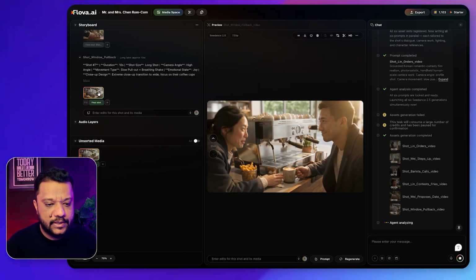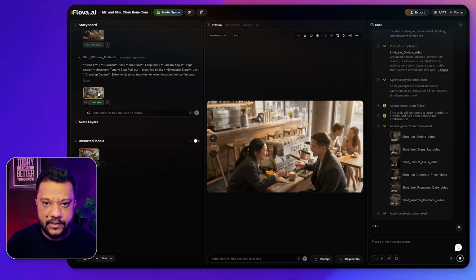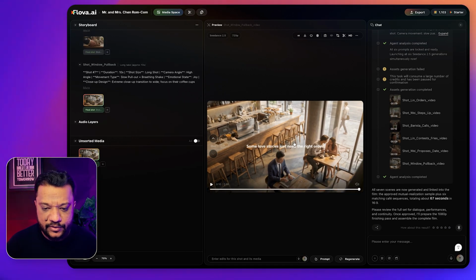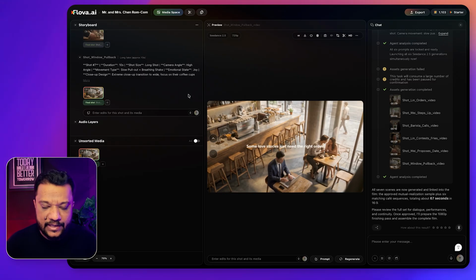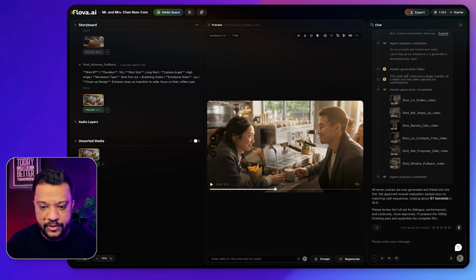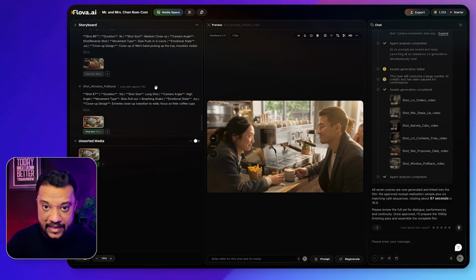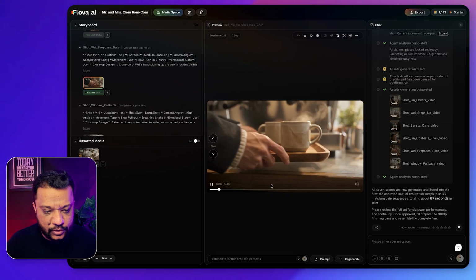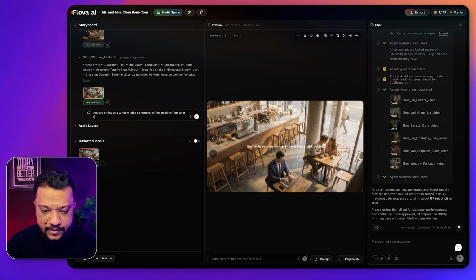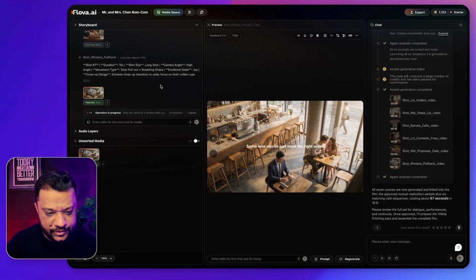Okay, so you can see I can select each and every shot separately and type a prompt for that shot to make changes inside this. In this last shot, there is a coffee machine behind. Actually, they are sitting at the window table. So there should be a window in the background, but you can see the coffee machine is there. So I will select that shot only and ask it to do the changes inside this. So I will write down a prompt for what exactly the background should be and how this shot should be executed as well. So let's hit generate and let's see what kind of changes it will make.